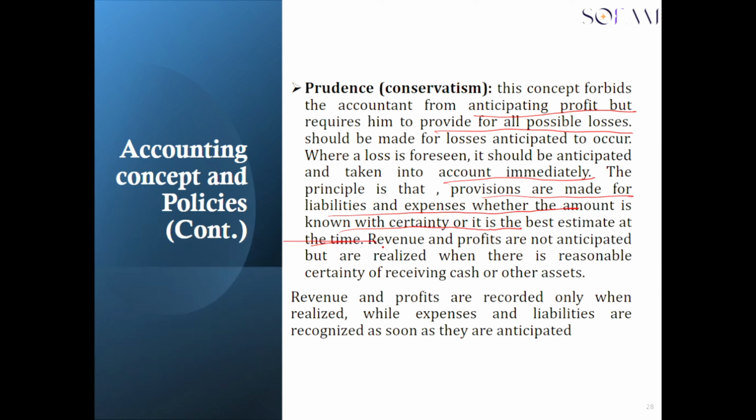Another key takeaway is that revenue and profit are not anticipated, but we have to wait till the revenue or the profit is being what? Realized. And realization in this sense means that where there is a reasonable certainty of what? Receiving the cash or other assets. So in summary, revenue and profit are recorded only when they have been realized, whilst expenses and liabilities are recognized as soon as they are anticipated. And this is one of the concepts that actually protects potential investors.